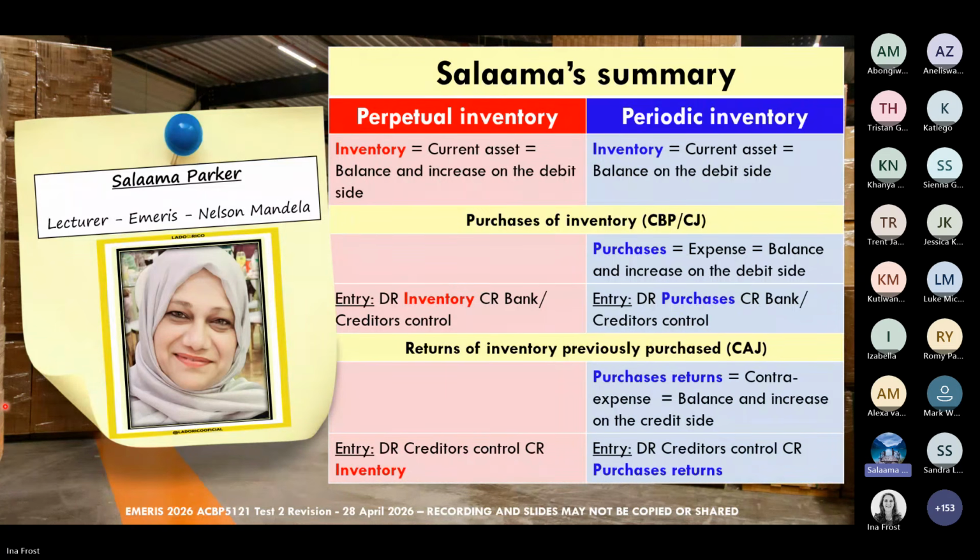We know that according to the chart of accounts, if you have to memorize the chart of accounts, please, you have to. If you haven't done it thus far, I think you really need to go back and go over your chart of accounts again, because clearly there you will see that inventory is identified as a current asset. The creditors control is identified as a current liability. And again, if we go back to our debit-credit rules, that will also guide us as to knowing that inventory is an asset and creditors are liabilities.